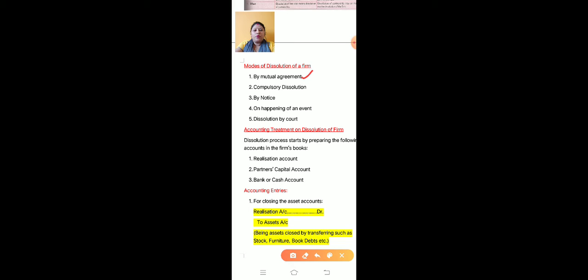Okay. The next is compulsory dissolution. A firm may be compulsorily dissolved when all the partners become insolvent, and also when the business of the firm becomes unlawful.